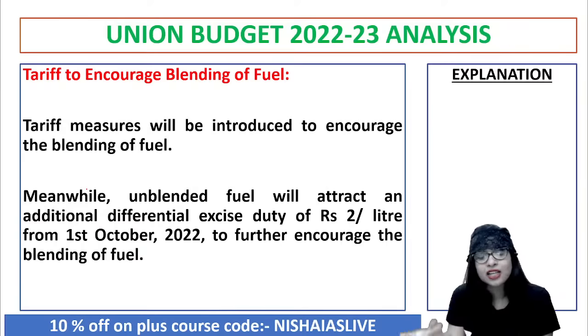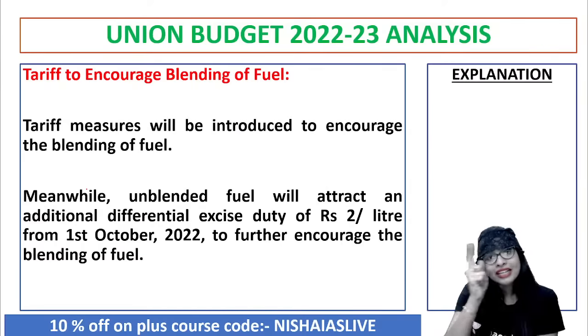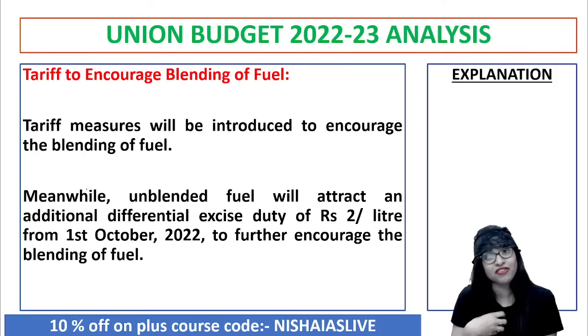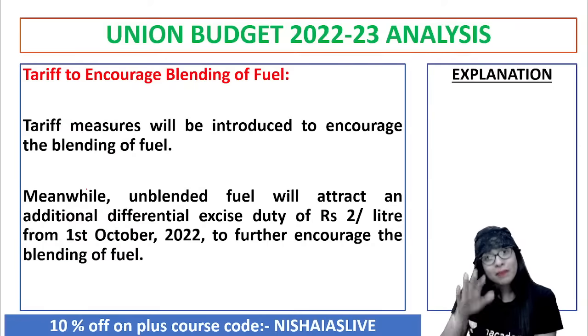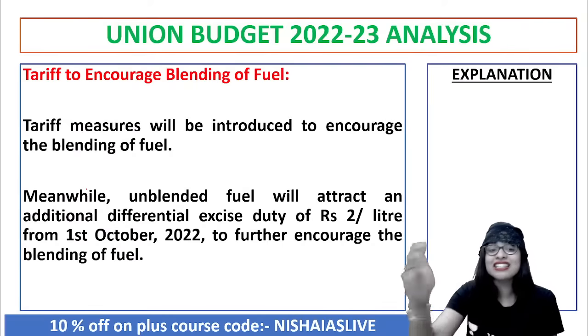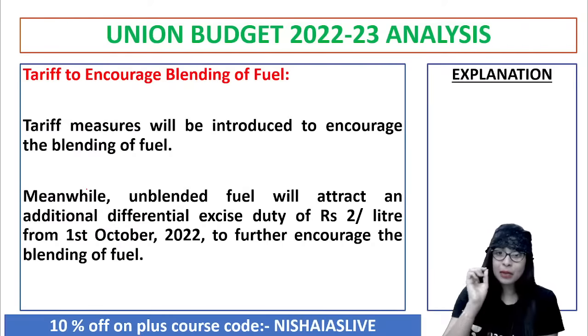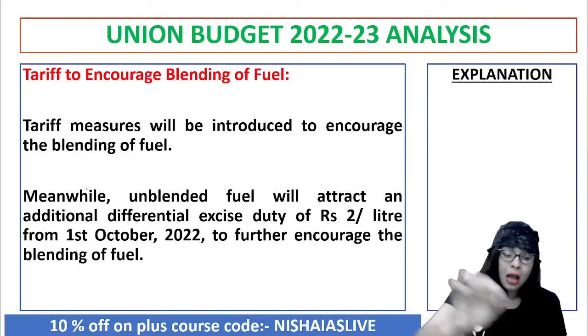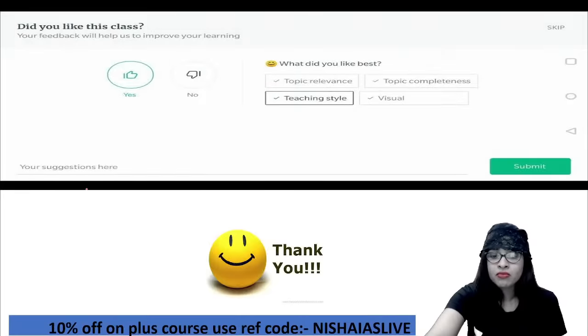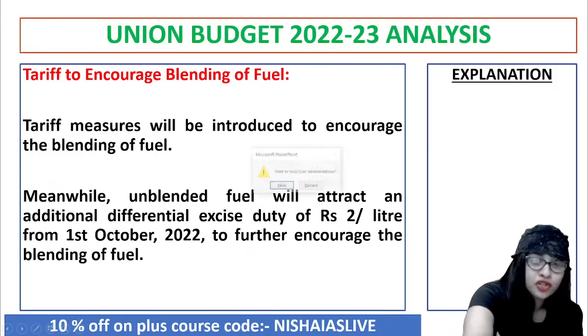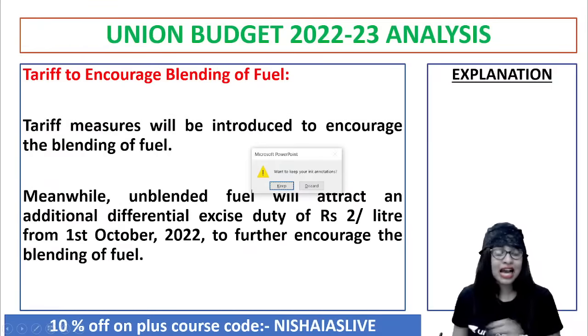So in order to increase that, you see what the government is doing. They are hitting hard on the people when they increase the fuel price. Till that point of time, we, the common man, are suffering by ending up paying higher prices. But then they say when you do this, automatically it's encouraging blending of fuel. That is, they're putting one and trying to cash in on another. But meantime, who is suffering? We, the public. Don't you think so? Yes. So this is what you should know with regard to the Union Budget highlights of 2022-23.